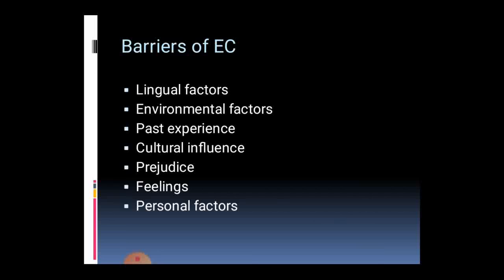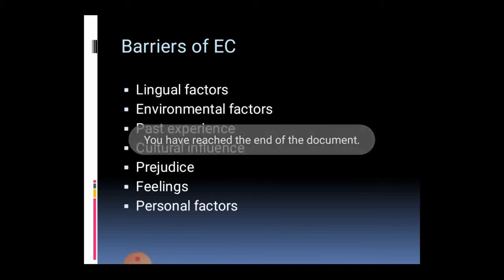So feelings play a big role here. The last one is personal factors. This differs from person to person: confidence level, communication difficulty, health issues, all these personal factors come under this topic. Okay, so thank you.